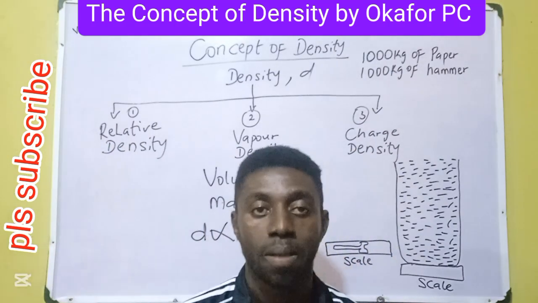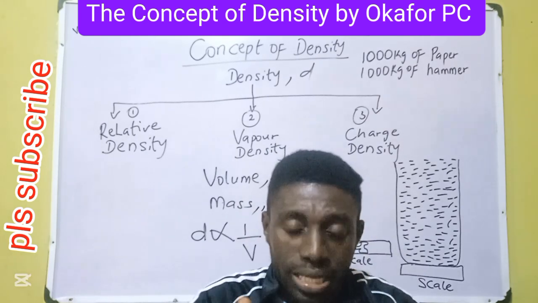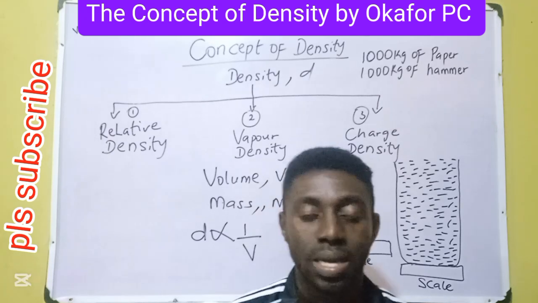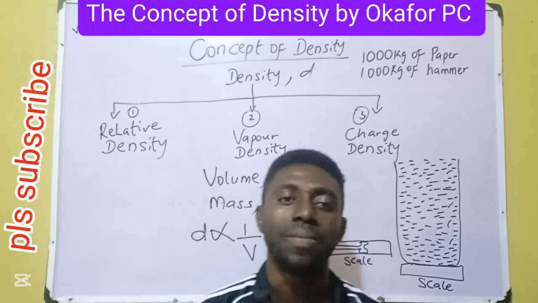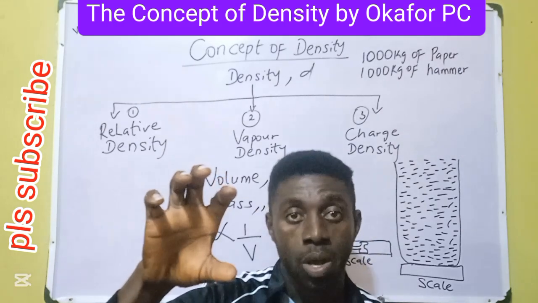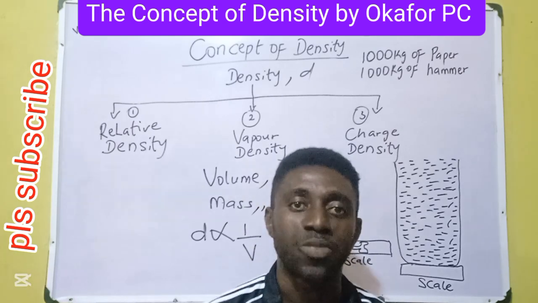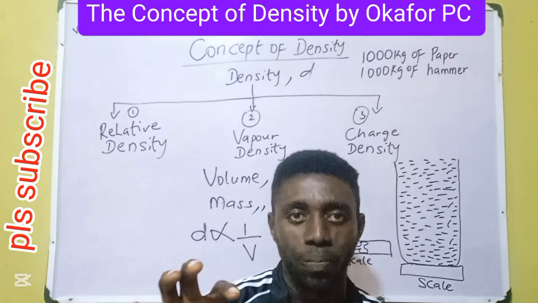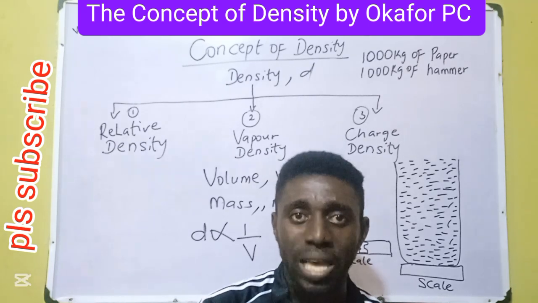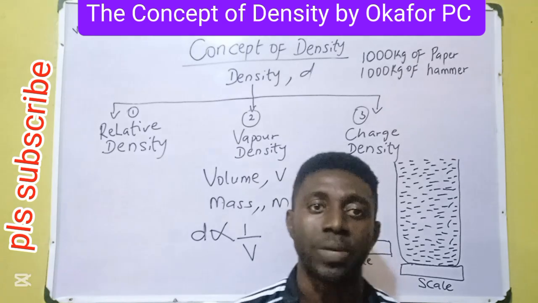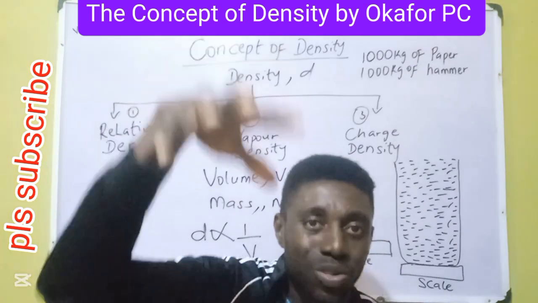What do we mean by that? Very simple idea. We are saying that the denser a body, the smaller the volume. The denser a body becomes, the smaller its volume. Let me give you a clearer example. When you get bread, like boarding school bread, small size bread, observe the initial volume. Yeah, it's big. With respect to the emphasis I want to make, the initial volume is big. Then its density is small. When volume increases, density reduces.